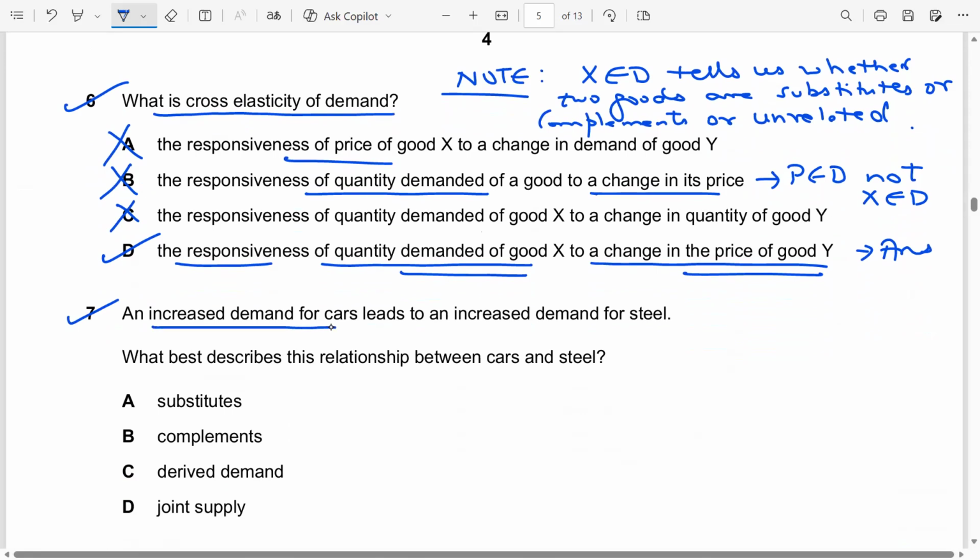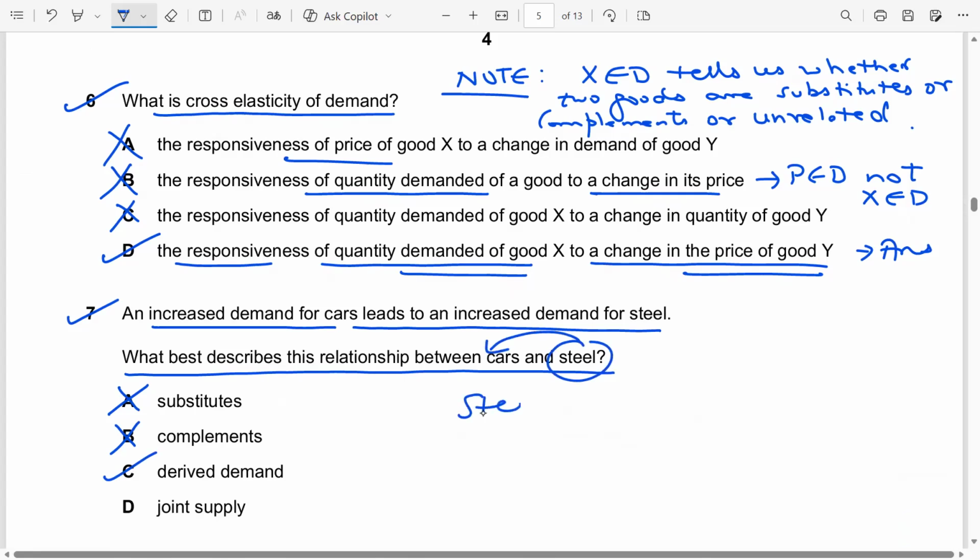An increased demand for cars leads to an increased demand for steel. What best describes the relationship between cars and steel? Obviously, cars and steel are not substitutes. They can't be used in place of each other. They are not complements also, because you are not consuming cars and steel together. However, they are derived demand because steel is used to make cars.